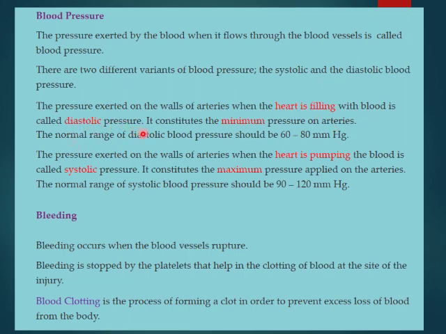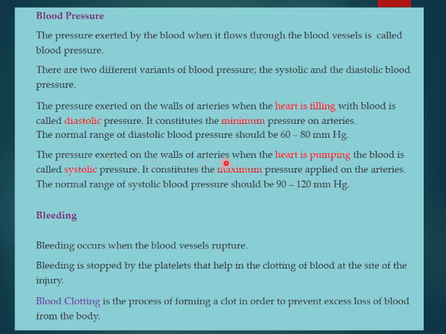Okay, when blood is going towards the heart and it is filling inside the heart. Okay, so it constitutes the minimum pressure on the artery. So at that time when the heart is filling with the blood, there is minimum pressure on the arteries, and the normal range of diastolic blood pressure should be 60 to 80 mm of Hg, meaning mercury.